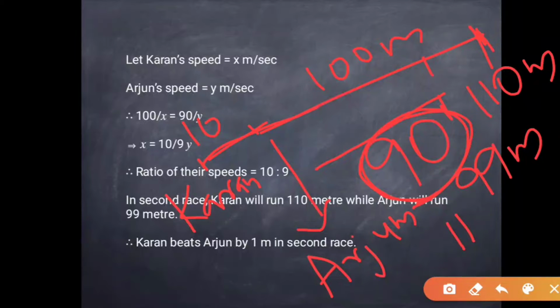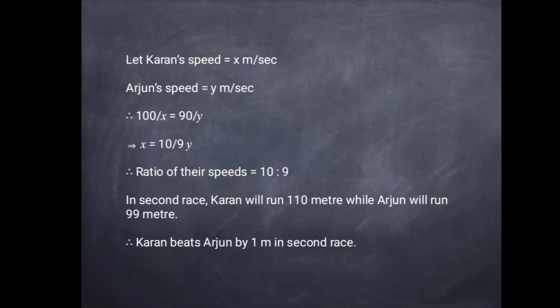So after covering 110 meters, Karan reaches the finishing point, but Arjun has covered only 99 meters, so he is 1 meter behind Karan.